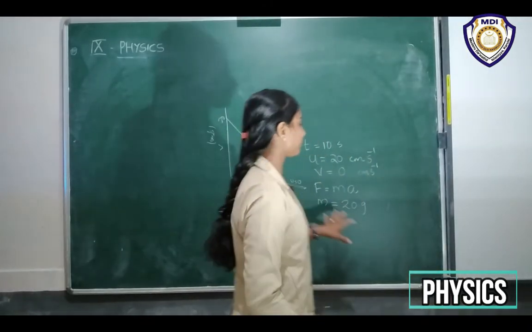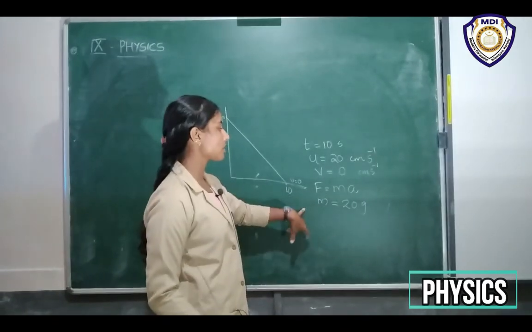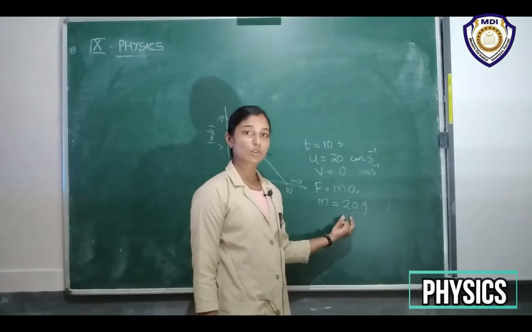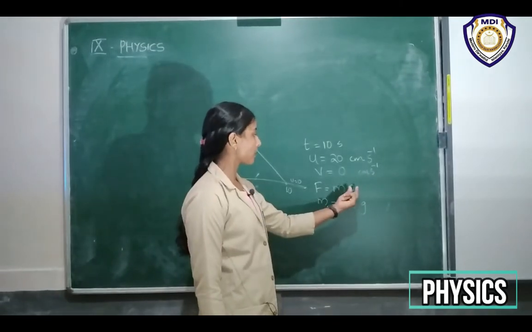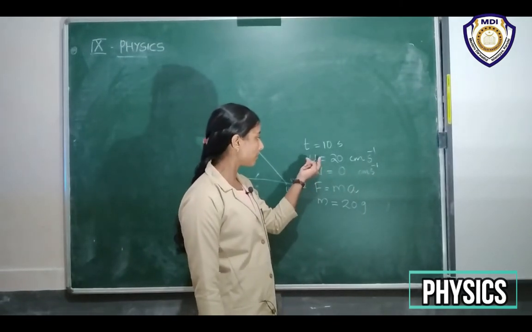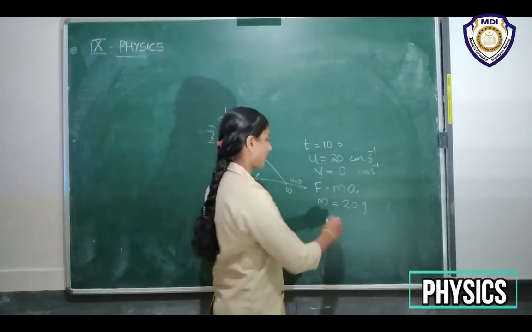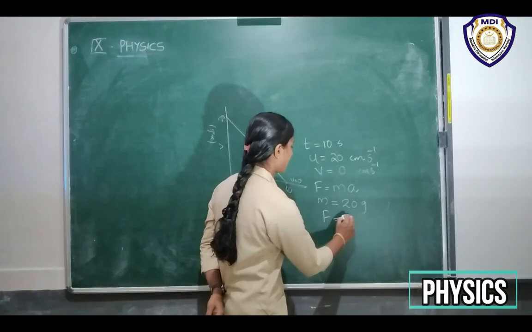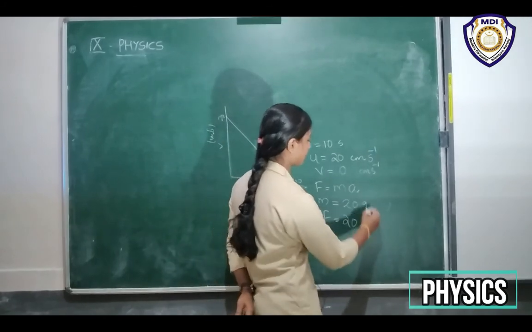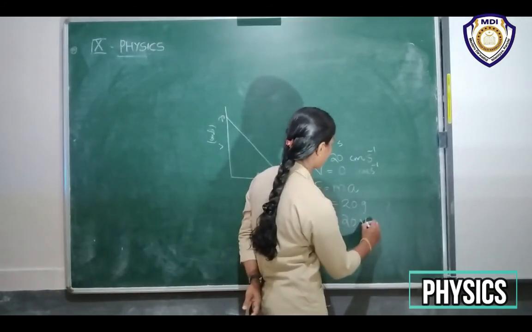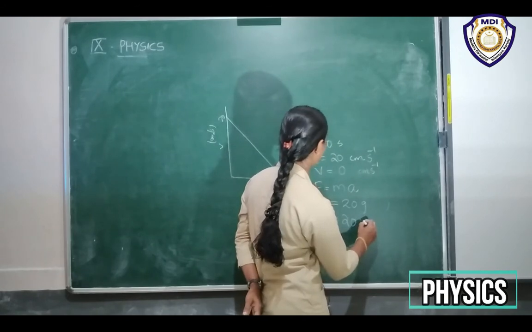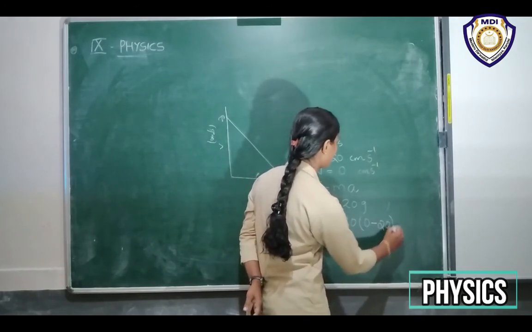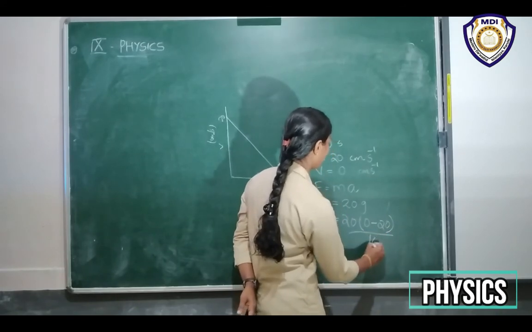Okay, so we have to find the force, and force is equal to ma, and m is given as 20 gram, and acceleration we have to find from these values u and v. We get F is equal to 20 into acceleration, which we can write as (v minus u) by t. v is equal to 0, u is equal to 20, divided by time 10.